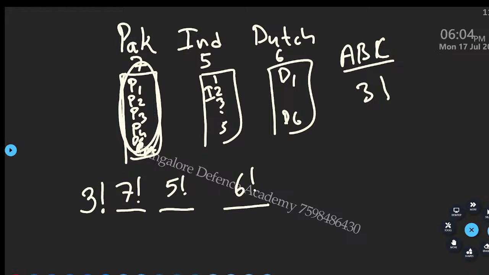Yes. Shall we move ahead with the next question? समझ में आ रहा है सभी को? I don't want the final value, just इतना ही रखो: 3 factorial into 7 factorial into 5 factorial into 6 factorial, बस उतना ही रखो. And don't do like this: factorial common है, so 3 into 7 into 6 into 5 common factorial. Don't do like that. That is wrong. You cannot take it like this. Okay, chalo, next question. Take it down.